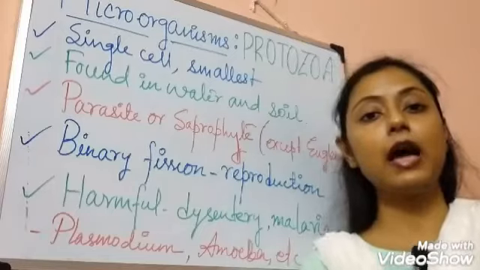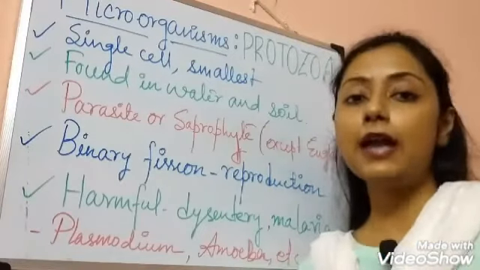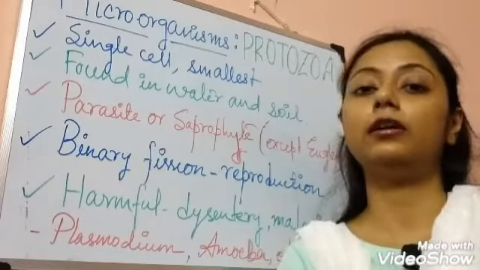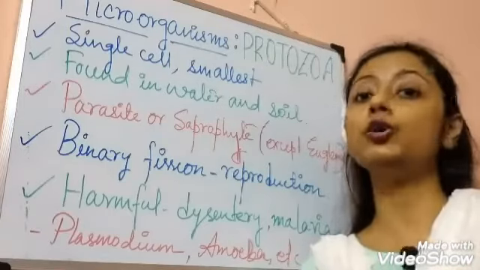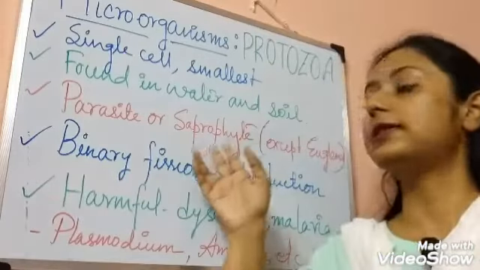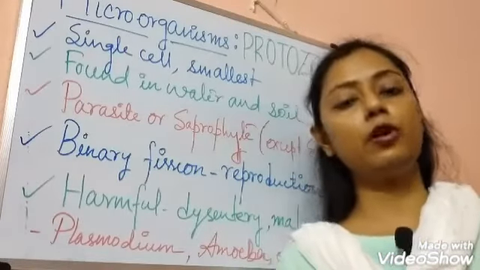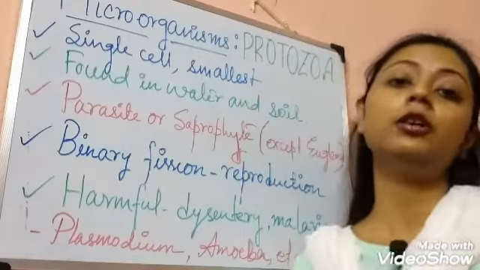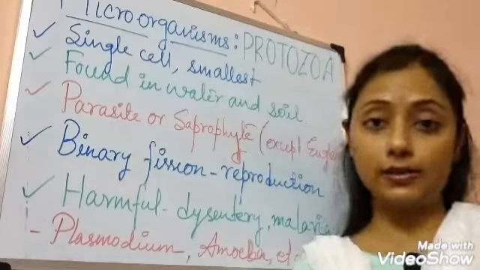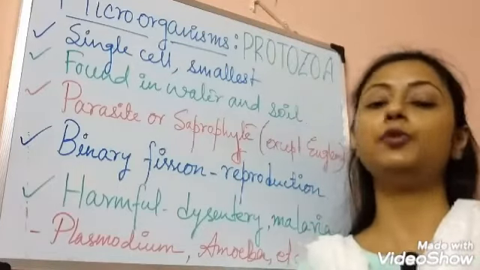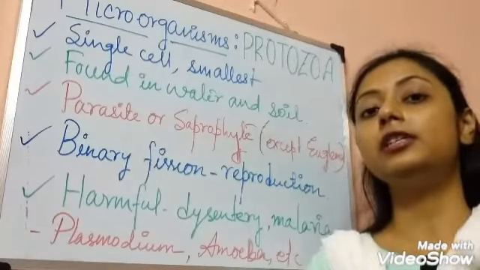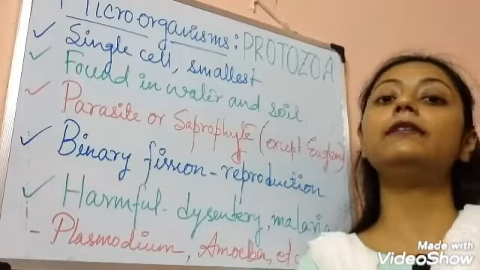So what is a parasite? I explained to you previously. The organism depends on others for food by living on the body of that organism, or the host organism. These are also parasite and saprophyte. Saprophyte is a term whose concept you already got from the plant nutrition chapter. Saprophyte organisms also cannot produce their own food, but they take in the dead and decaying organic matter present in the environment.